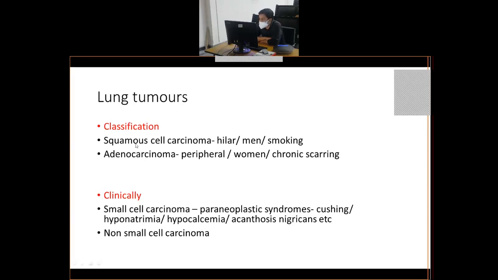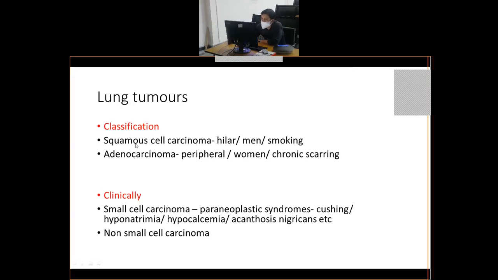Squamous cell carcinoma histologically will show the features of any squamous cell carcinoma in any part of our body. It will have malignant squamous cells, it will have keratin pearls. Whereas in adenocarcinoma, the histological features would be abnormal glands, and these abnormal glands will be lined by malignant cells.